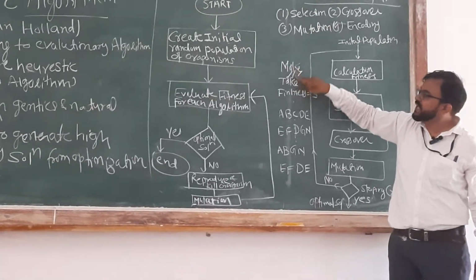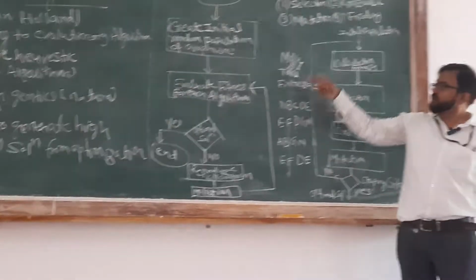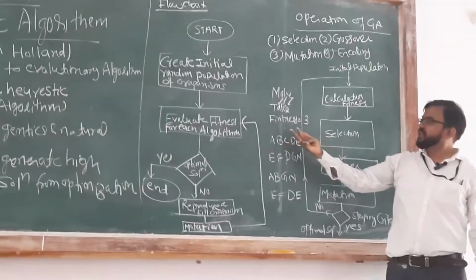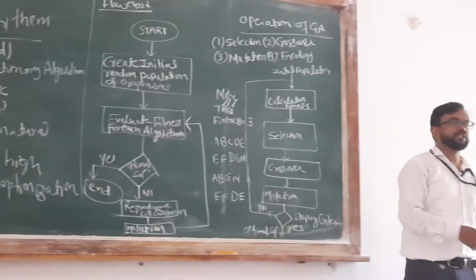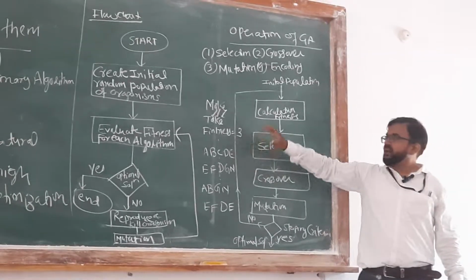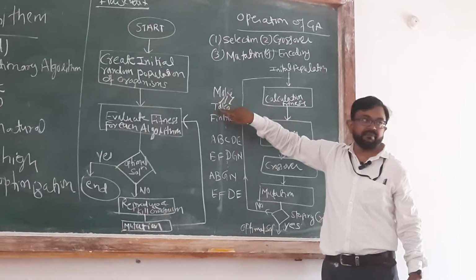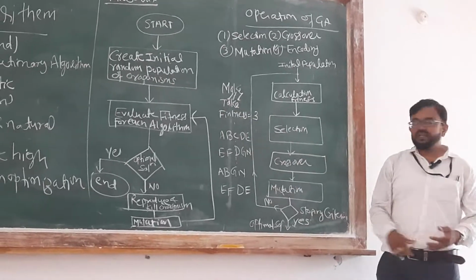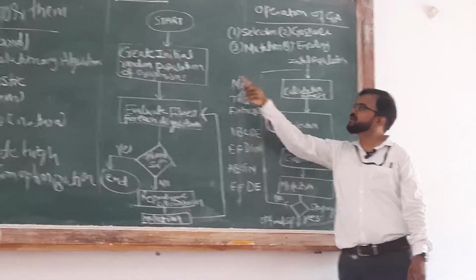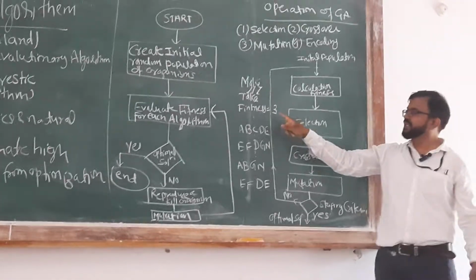A is matching, K is matching, E is matching. So three letters are matching over here. So let us assume the fitness of this particular problem is 3, because these are matching. So here the fitness of this particular problem is 3.